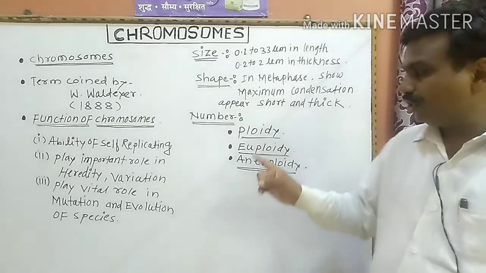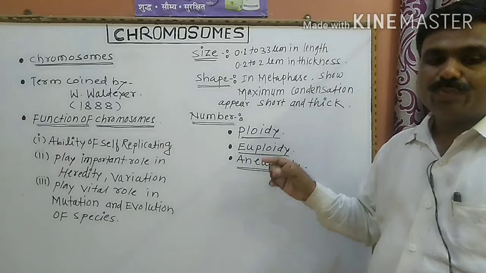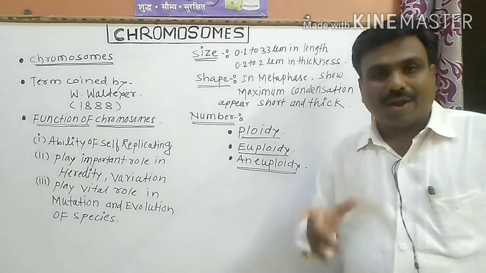it is known as euploidy, and euploidy includes haploid, diploid, triploid and tetraploid.